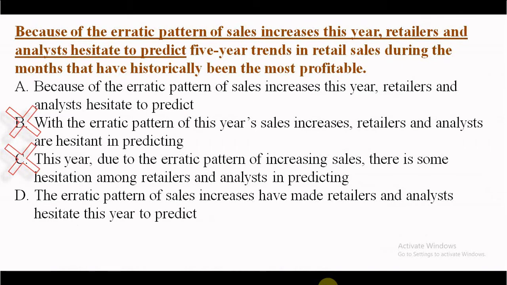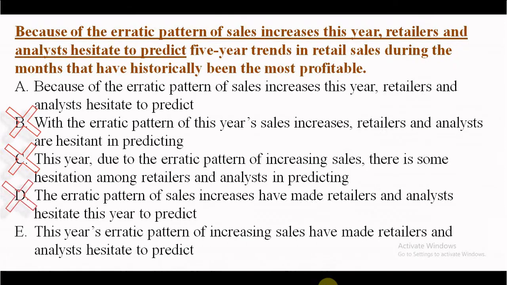Look at option D. The erratic pattern of sales increases have made retailers and analysts hesitate this year due to predict. Look here, the erratic pattern of sales increases have. What is the subject for have? It is pattern. So pattern has made retailers should be the correct one, and that's why this option is out. Look at the last option.